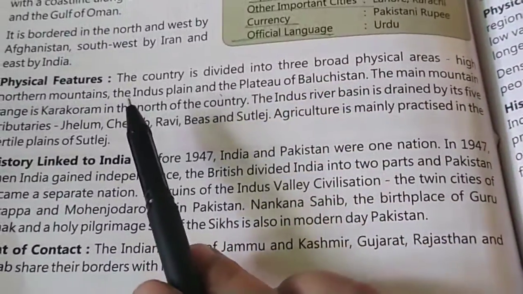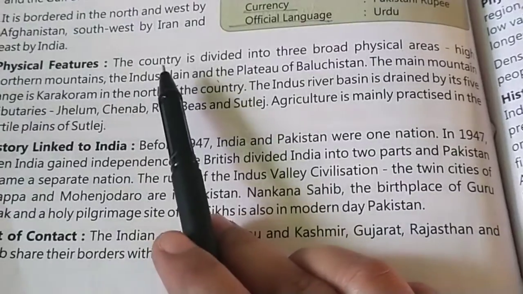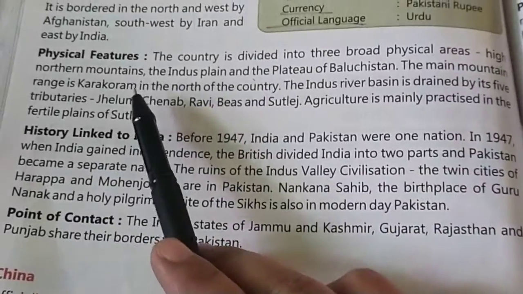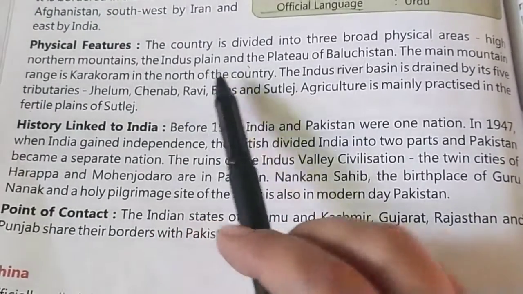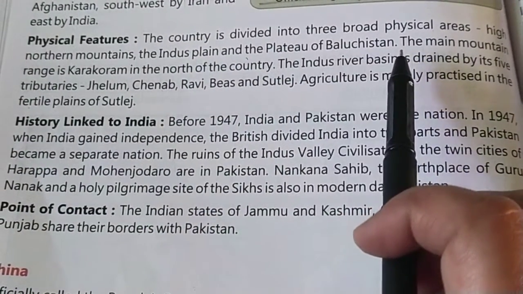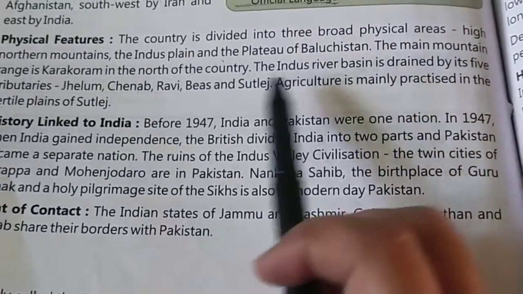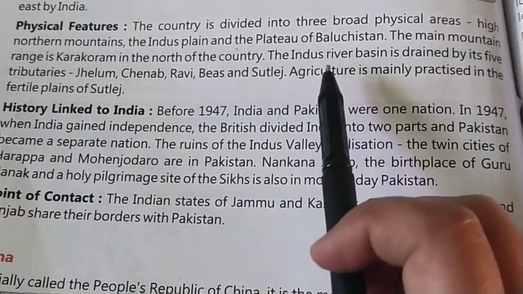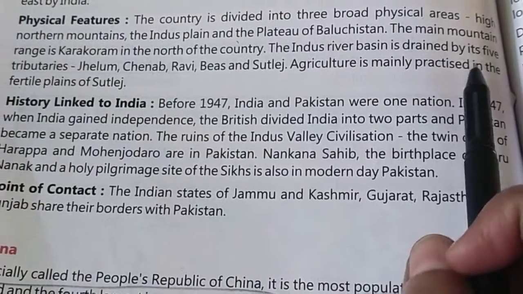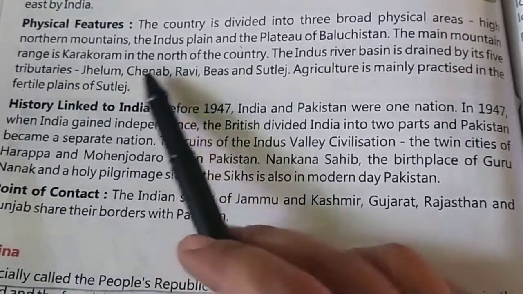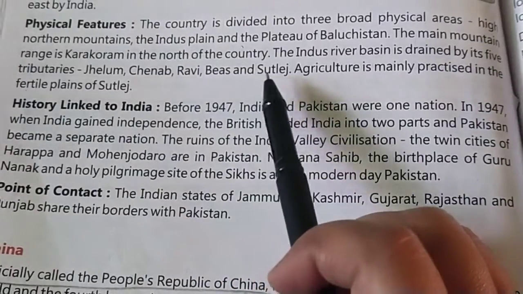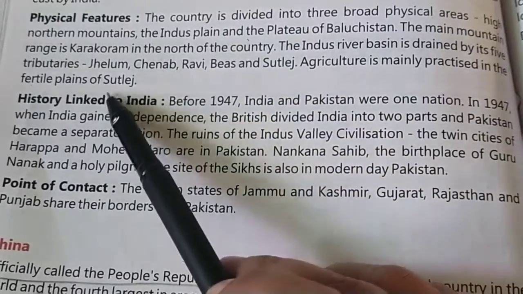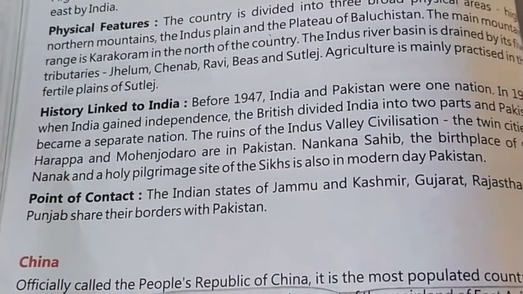Physical features of Pakistan. The country is divided into 3 broad physical areas: high northern mountains, the Indus Plain, and the plateau of Balochistan. The main mountain range is Karakoram. In the north of the country, the Indus River basin is drained by its 5 tributaries: Jhelum, Chenab, Ravi, Beas, and Satluj. Agriculture is mainly practiced in the fertile plains of the Satluj.